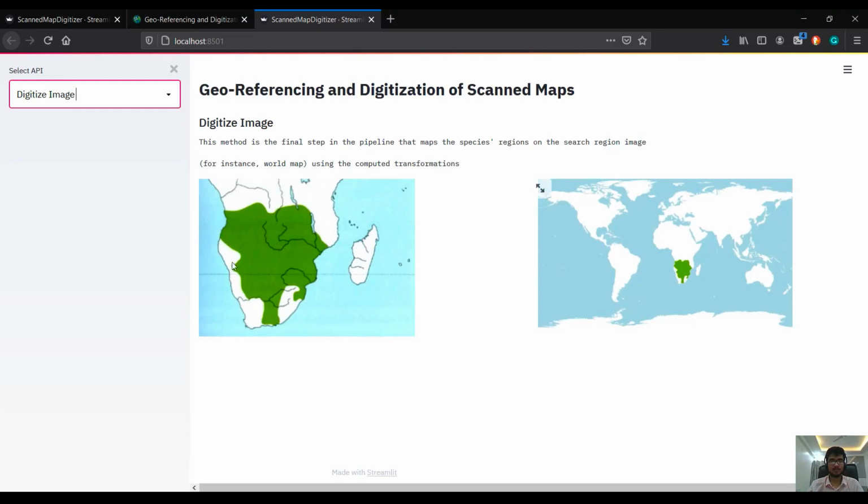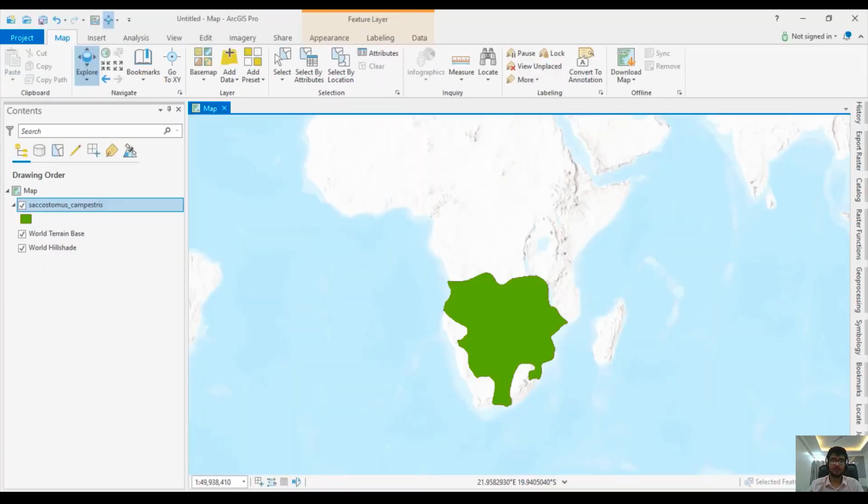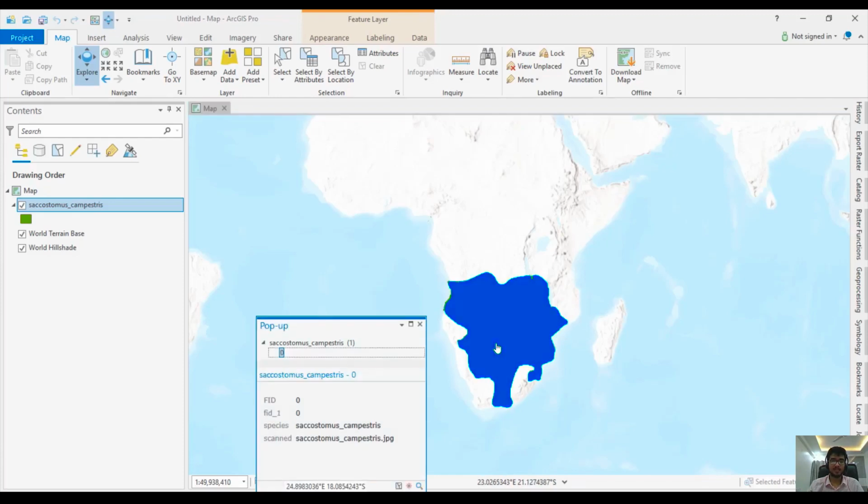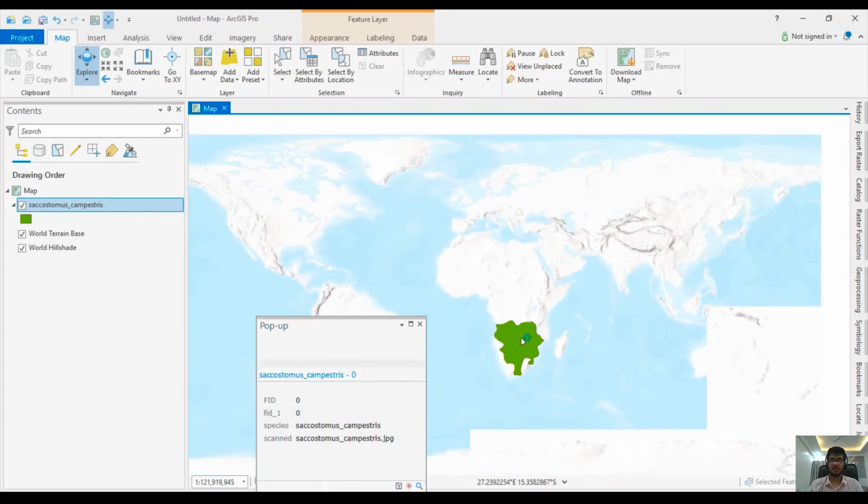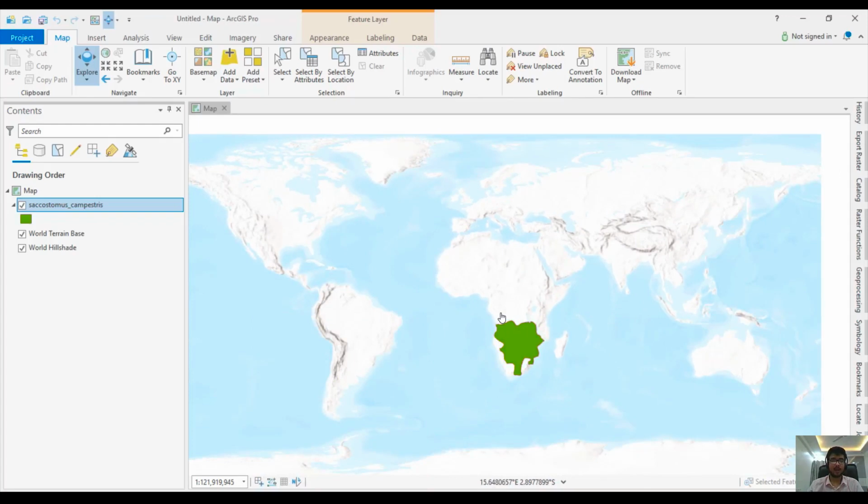As you can see, this green area has been beautifully put on this map, and we have also dumped its shapefile, and that's ready to be visualized in ArcGIS Pro. As you can see, the species Sactostomus campestris has been correctly placed in this world map. And if we have multiple of these, we can create a beautiful map where we have all the species of different types of plants and animals. So here is how you can include GUI apps like Streamlit or even PyQt with ArcGIS API for Python.